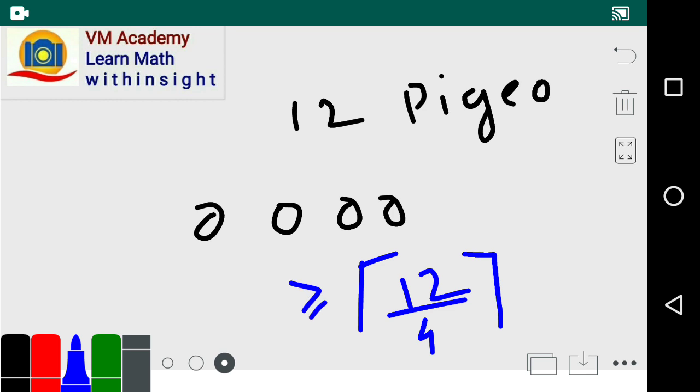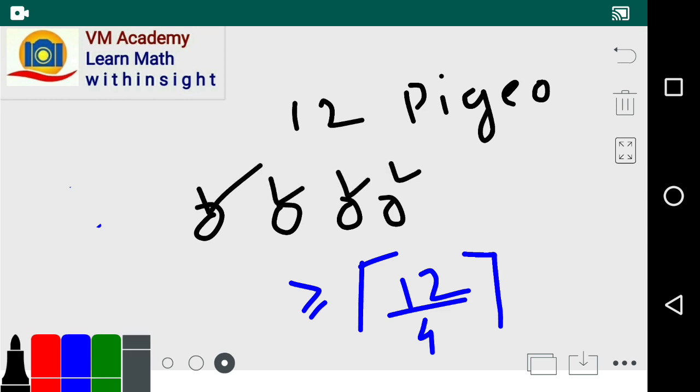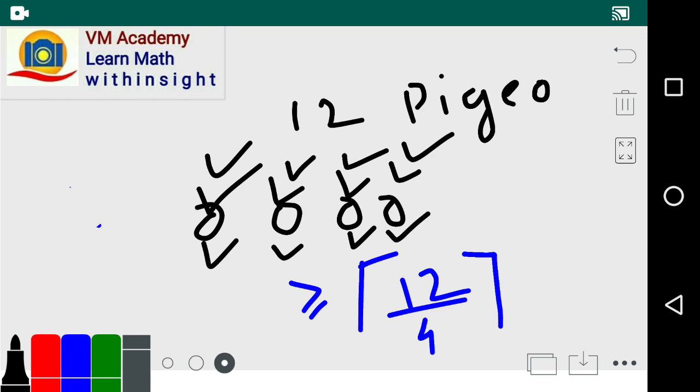Now 12 divided by 4 is 3, and the least integer greater than or equal to 3 is 3 itself. So at least one of the pigeonholes contains 3, and it is clearly seen: 5th, 6th, 7th, 8th, 9th, 10th, 11th, 12th. Now at least one of them contains 3 pigeons.